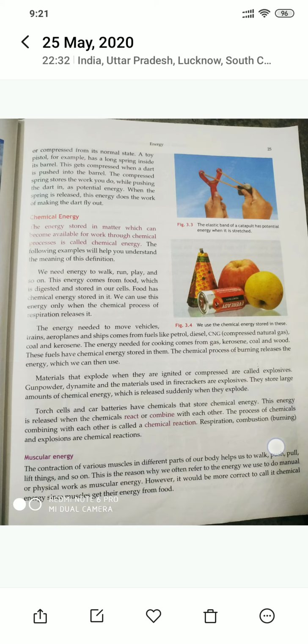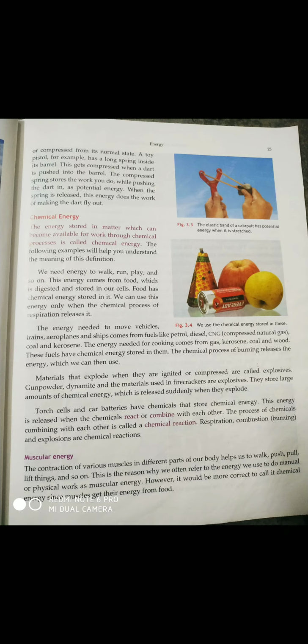Then, when we drive some car, say, or any motor thing, suppose we are talking about a car. So, what is happening? The fuel inside the car is burnt with the help of oxygen. So, when it burns, what happens? The chemical reactions take place. It is broken up into some constituent parts, and energy is released. Okay, during burning. And other things like explosives, gunpowder, dynamite, firecrackers.